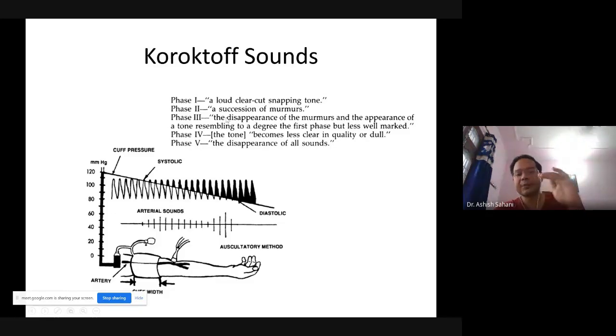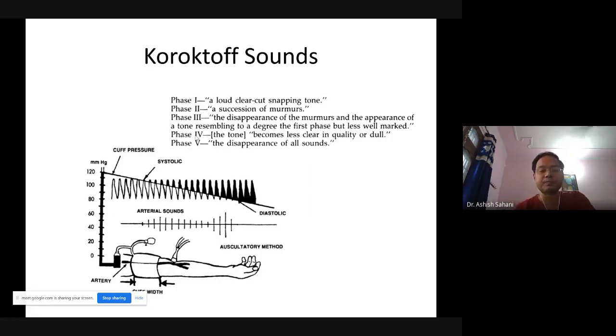Okay, and there are different phases in this. As biomedical engineers, you don't need to understand this too much, but in phase 2 there is a succession of murmurs. In phase 3 the sound almost appears like phase 1 again. The sound again goes up in between, and then it starts to go down in quality, becomes dull in phase 4, and phase 5 is the disappearance of all sounds. So your measurement of the final blood pressure, or the diastolic blood pressure, is between phase 4 and phase 5.